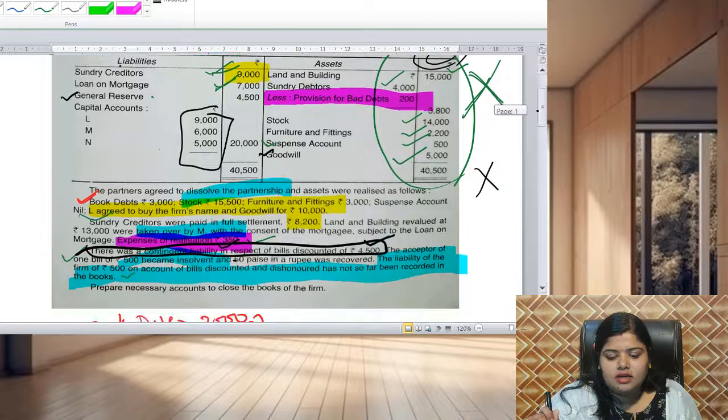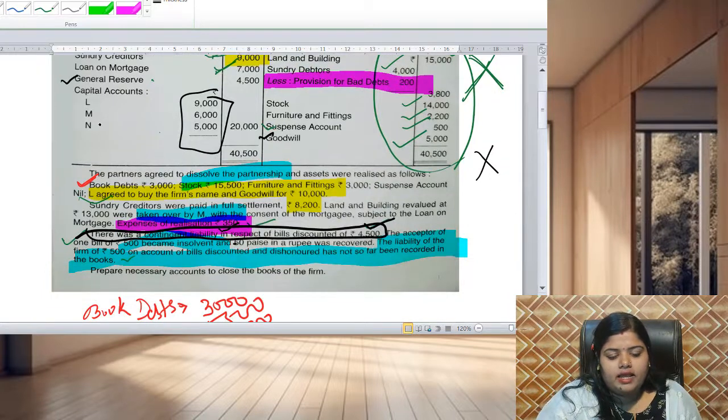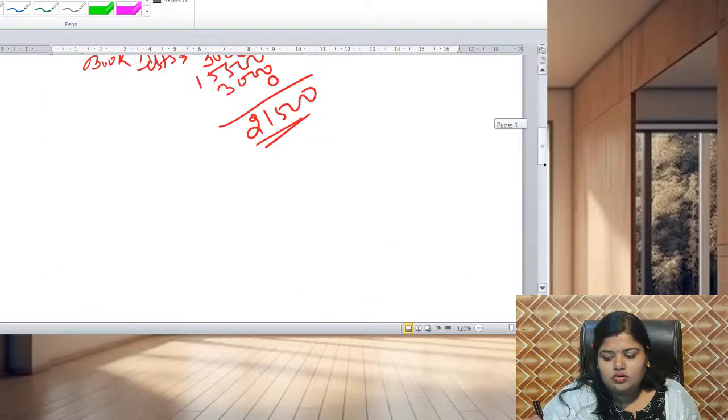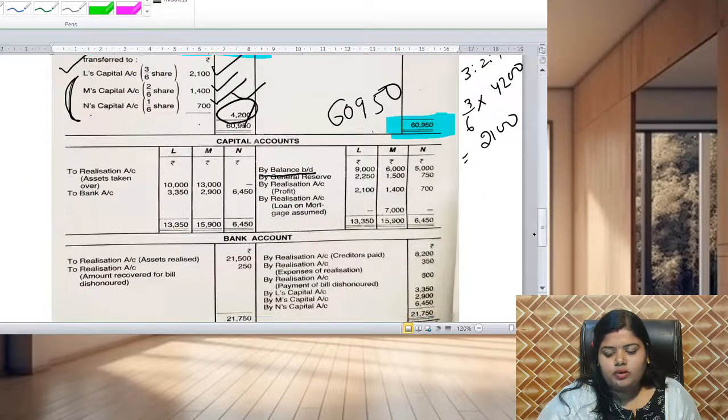Now we can see the capital accounts of L, M and N are 9,000, 6,000 and 5,000. So first of all we will write here by balance brought down 9,000, 6,000 and 5,000. Then the realization profit will be transferred to L, M and N. Everything will be transferred to the capital account in the opposite way.